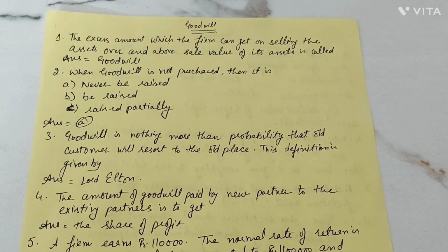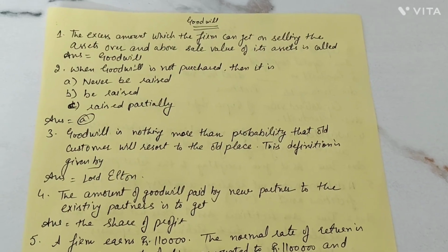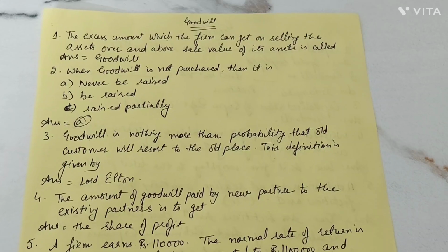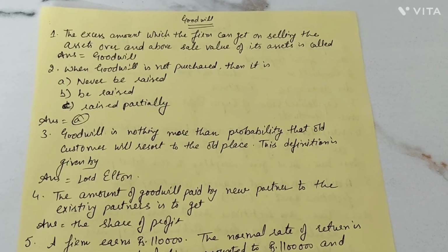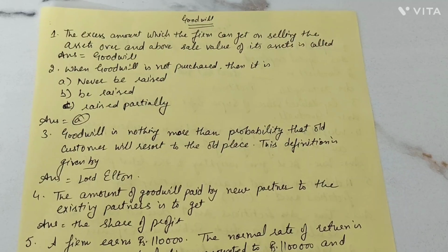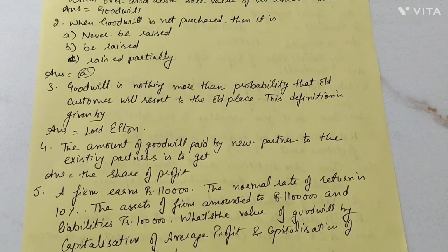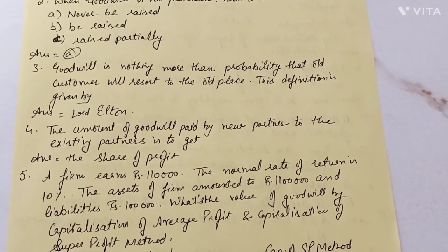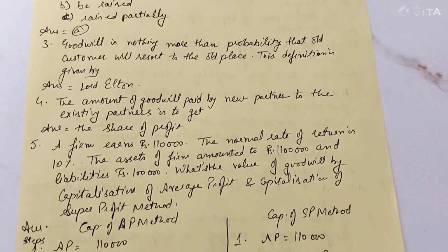In today's video, I'll be discussing the goodwill theory. The excess amount which the firm can get on selling the assets over and above their resale value is known as the goodwill. When the goodwill is not purchased, then it is never shown in the books of accounts, so it is never raised. Goodwill is nothing more than the probability that old customers will visit the old place. This definition was given by Lord Eldon.